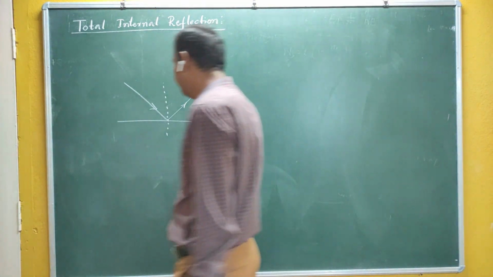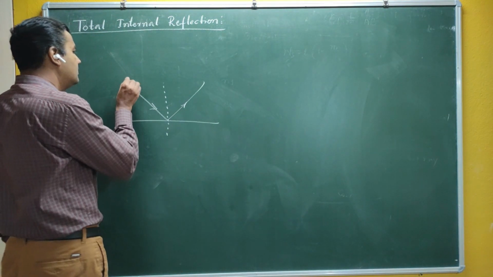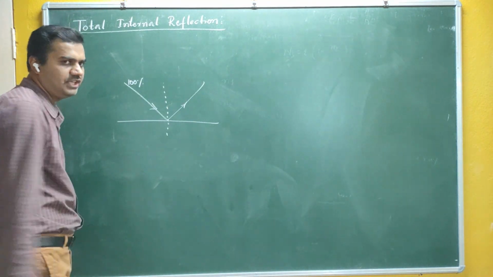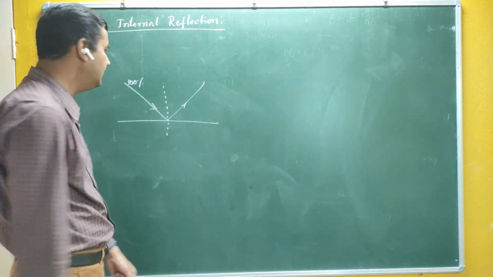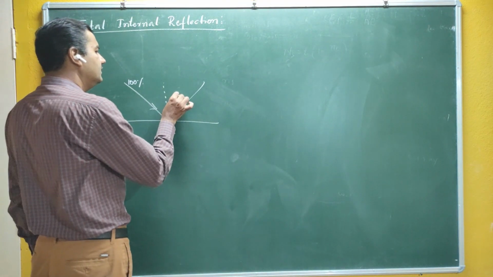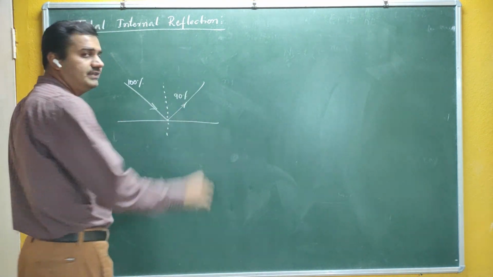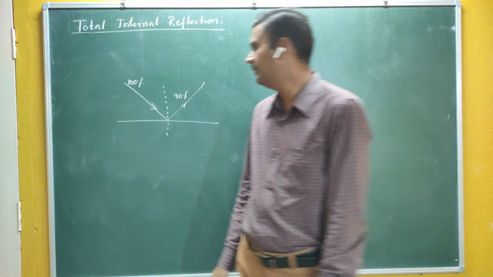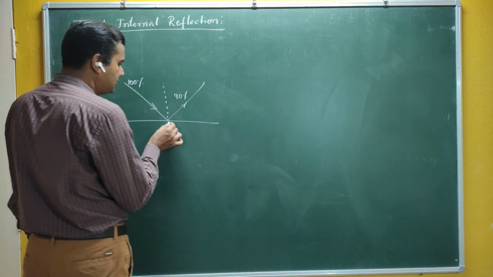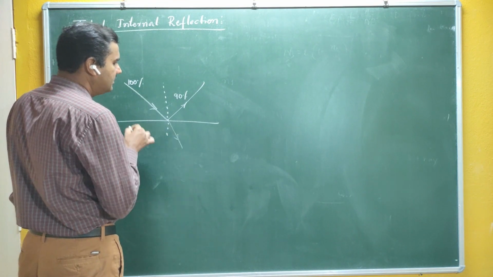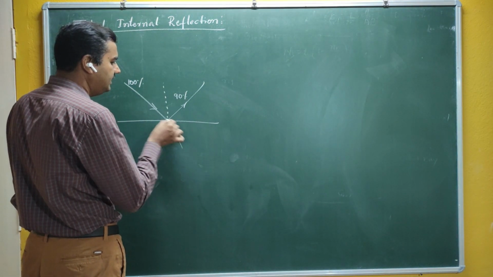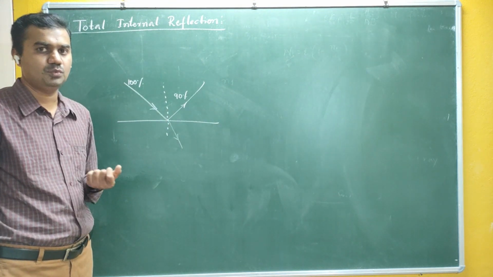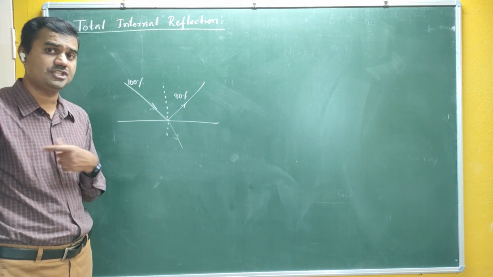But in reality, if 100% of light falls on an object, then about 90% of the light is reflected. It's not 100% reflection, and the remaining 10% may be absorbed by the medium, or transmitted or refracted by the medium. Still we call this phenomenon reflection, because the percentage of reflection is more.